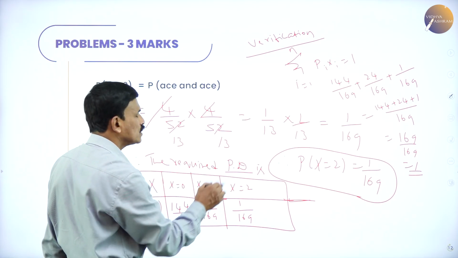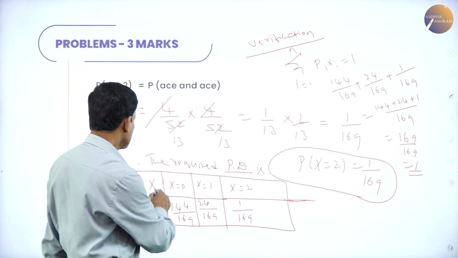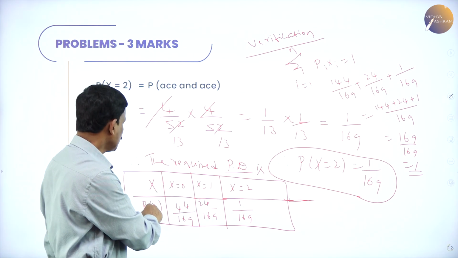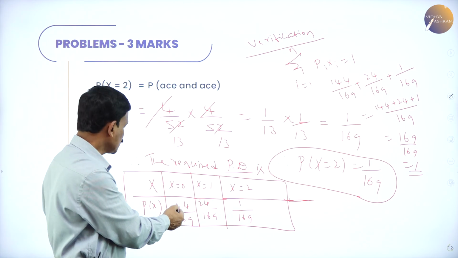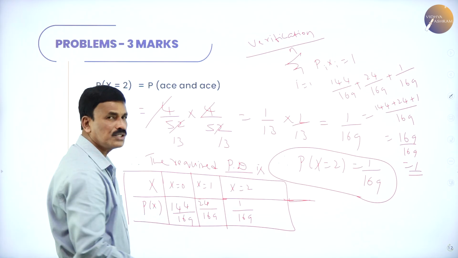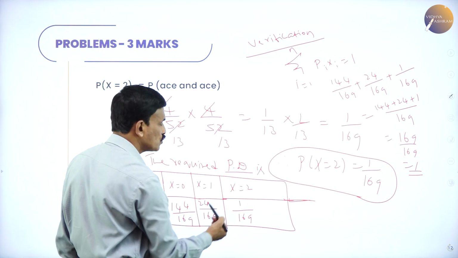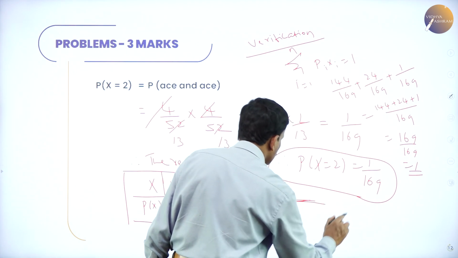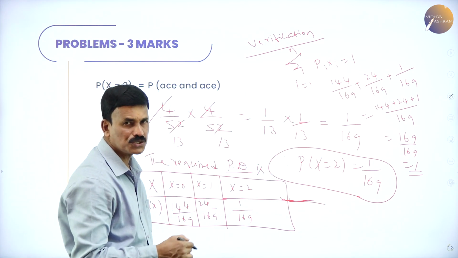Therefore, the required probability distribution is, for X is equal to 0, 1 and 2: at X is equal to 0, 144 by 169; at X is equal to 1, 24 divided by 169; at X is equal to 2, 1 divided by 169. This is the final answer. So this is the probability distribution.